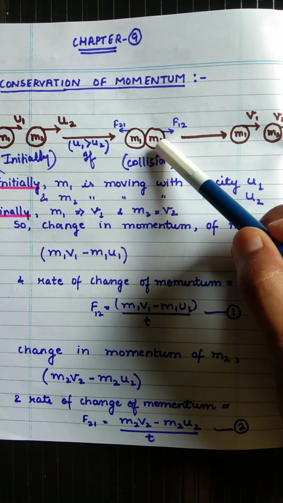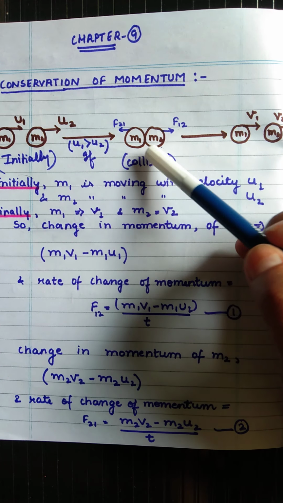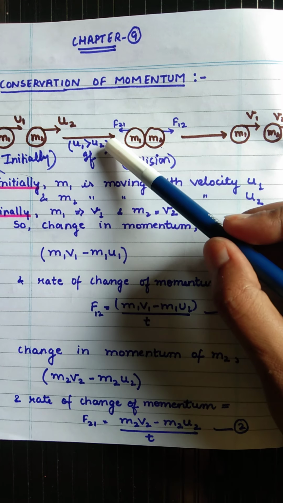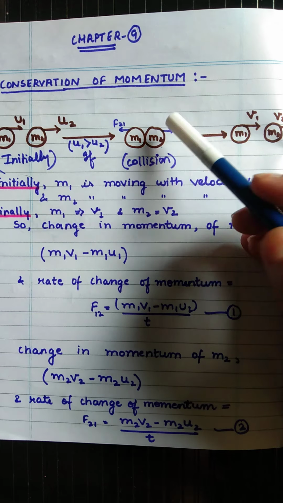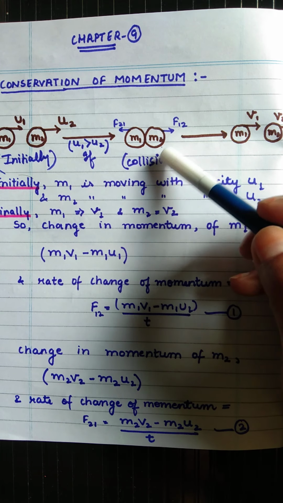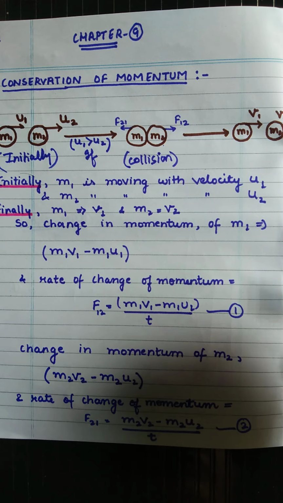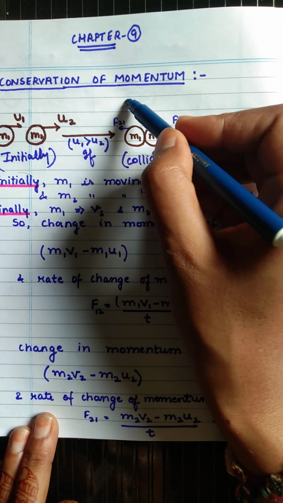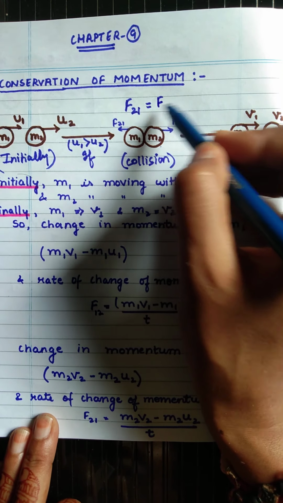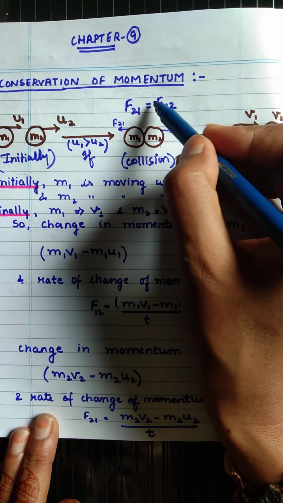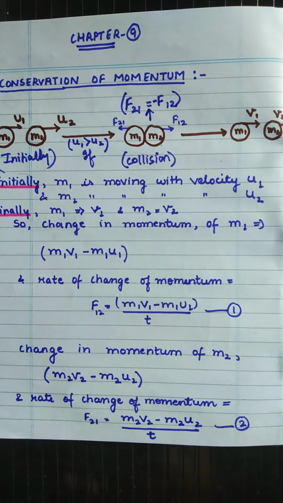So on m2, the m1 is applying force, which is f12, and on m1 the force is due to the second object. So we can write it like this, no problem, and the collision will occur. Means during collision equal and opposite forces are there, that is f21 is equal to f12 in the negative direction. It is during collision.